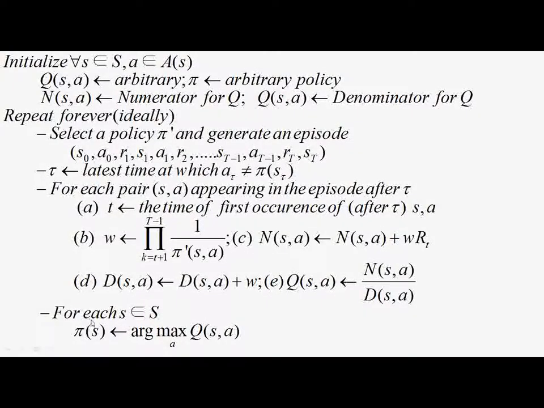And this is the improvement step. For each state in this episode, we are making it greedy with respect to the action value function. So this is the initialization step, this is generating an episode, this is the evaluation step, and this is the improvement step. So we are following GPI and the concept of value iteration, and we have successfully eliminated the assumption of exploring starts by making the behavior policy epsilon soft. The policy pi dash is an epsilon soft policy.